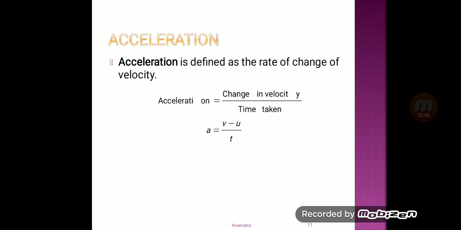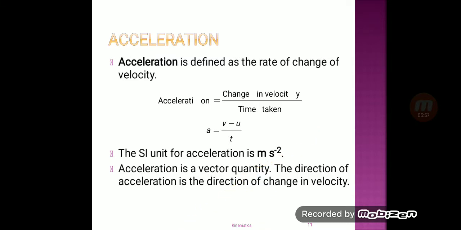That is, A is equal to V minus U divided by T. The SI unit of acceleration is meter per second square. Acceleration is a vector quantity. The direction of acceleration is the direction of change in velocity.